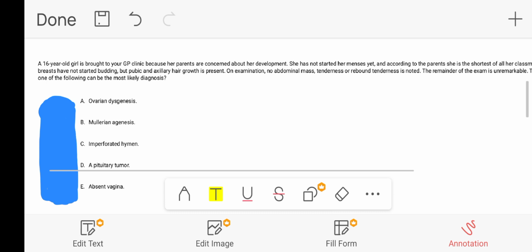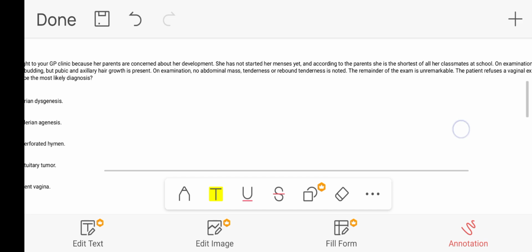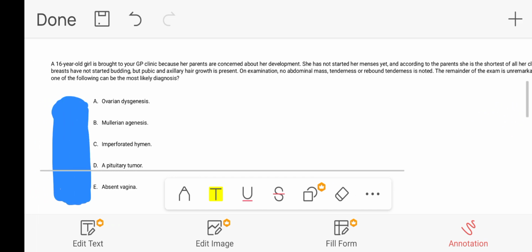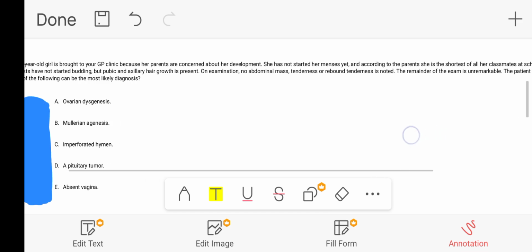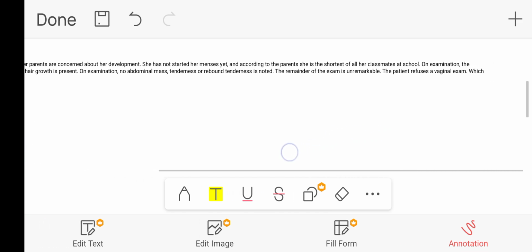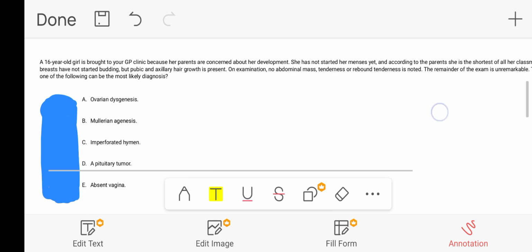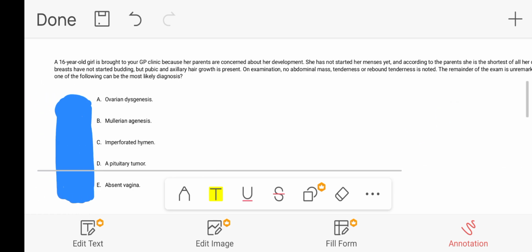So let's start. A 16-year-old girl is brought to your GP clinic because her parents are concerned about her development. She has not started her menses yet, and according to the parents, she is the shortest of all her classmates at school. On examination, the breasts have not started budding, but pubic and axillary hair growth is present. On examination, no abdominal mass, tenderness, or rebound tenderness is noted. The remainder of the exam is unremarkable. The patient refuses a vaginal examination. Which one of the following can be the most likely diagnosis?